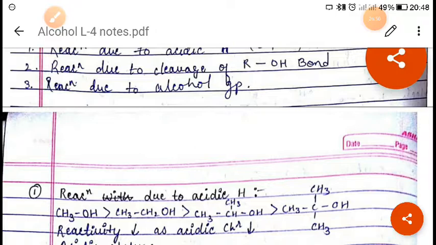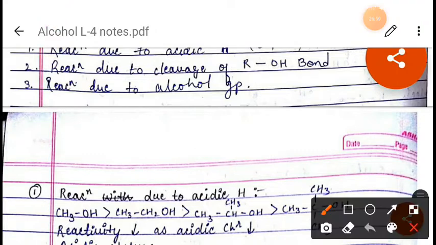Now listen carefully, due to the low reactivity of primary and secondary alcohol with HCl, they require some Lewis acid as a catalyst for the reaction.